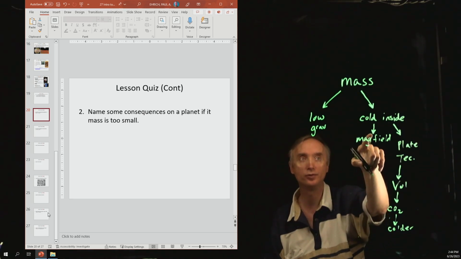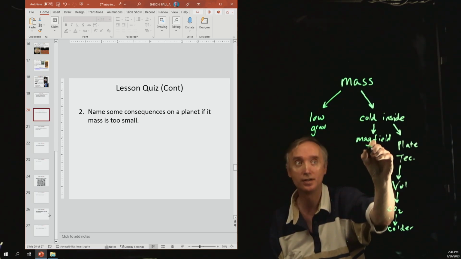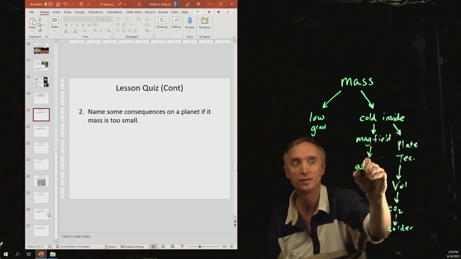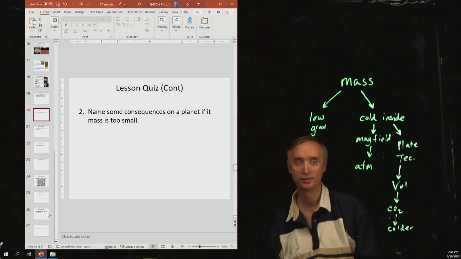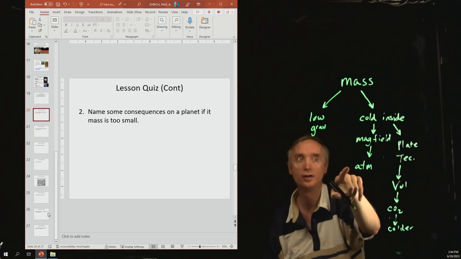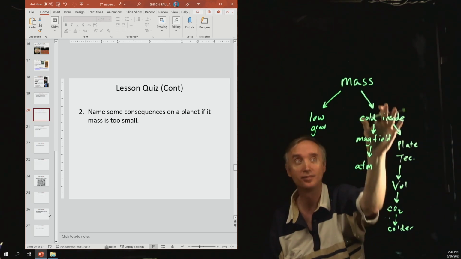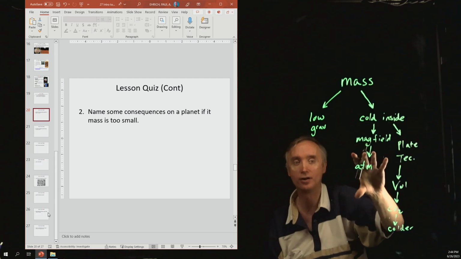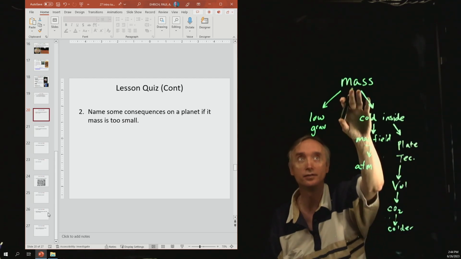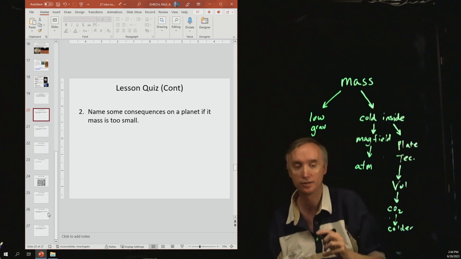Okay, now if it loses its magnetic field, then that means it's going to lose its magnetosphere, which means it's going to lose its atmosphere. Okay, if it has low gravity, then again it's going to have a small atmosphere because it can't hold on to it. So lots of things going on, and it all starts with this, and you can see it has this catastrophic effect on the planet.